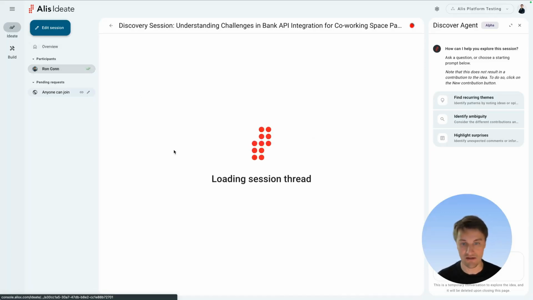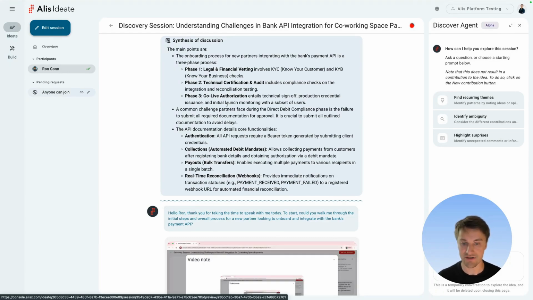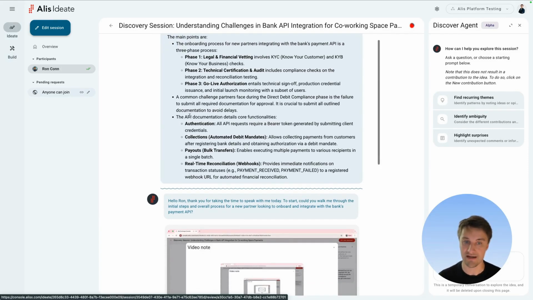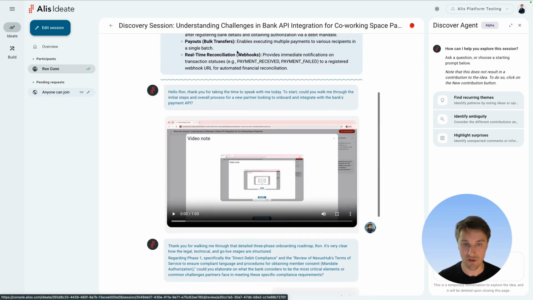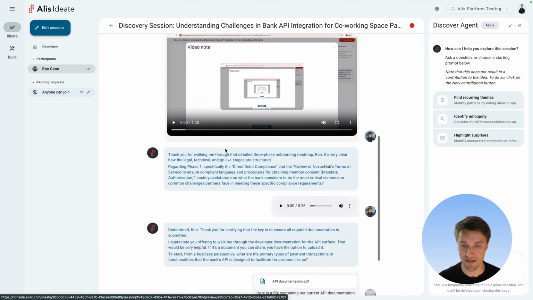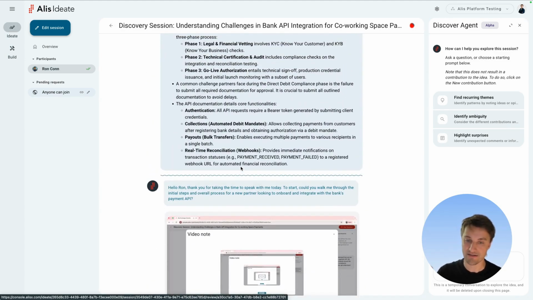I can then step into the individual contribution session and get a synthesis of the interaction that was had with our Alis Ideate agent and get a clear overview. So in this case, trying to understand what's needed for onboarding, I can see that there's this three-phase process. I can see that there's some API documentation around it as well. And I can then actually look in detail at what this conversation was like between the person engaging with the agent and see the content that they provide.